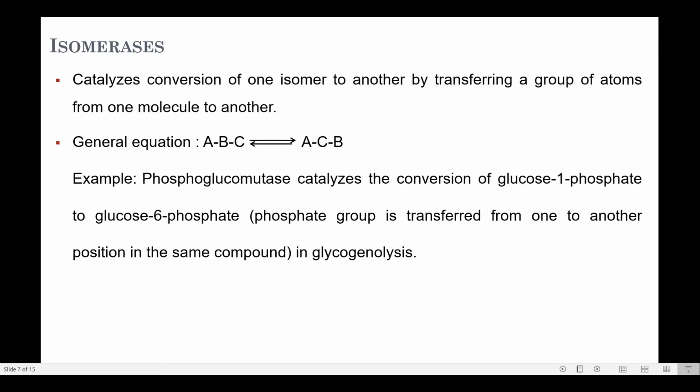Another category, isomerases, catalyzes the conversion of one isomer to another by transferring a group of atoms within a molecule. For example, phosphoglucomutase catalyzes the conversion of glucose 1-phosphate to glucose 6-phosphate. From the first position, it moves to the sixth position. The phosphate group is transferred from one position to another in the same compound in glycogenolysis.